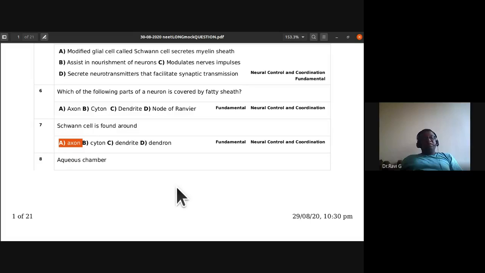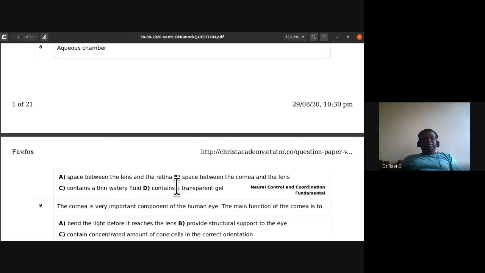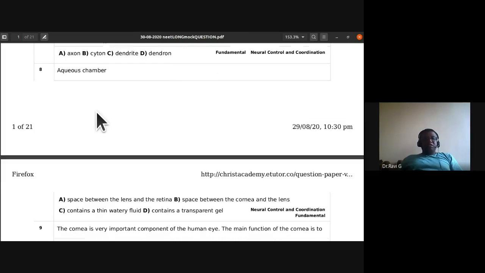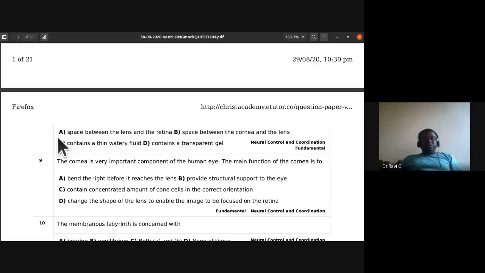Axon. Yes, it is around the axon. Axon is the right answer. Okay, eighth one: aqueous chamber. What is it? They have given four choices: space between the lens and the retina, space between the cornea and the lens, contains a thin watery fluid, contains a transparent gel. So what is the aqueous chamber?